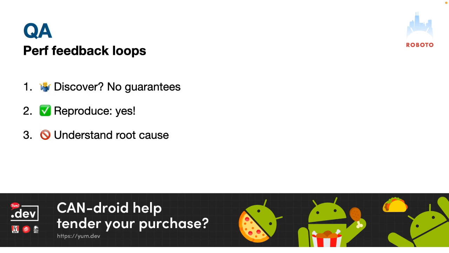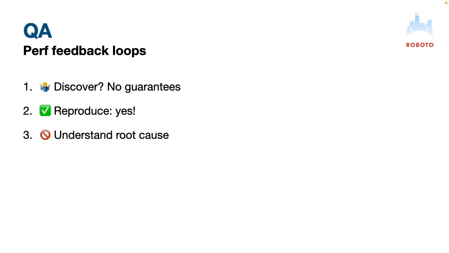The thing with QA is it's expensive because you're paying people to manually do stuff. And you need to give them clear priorities, otherwise you're just going to spend all that money on the wrong things, like testing the wrong thing. The thing with QA too is that good QA finds problems, but you have no idea how much they're going to find and if they're going to find all of the problems.